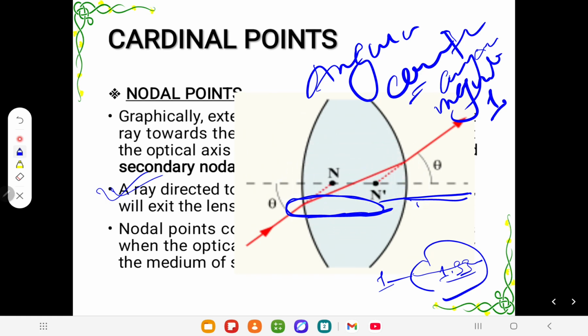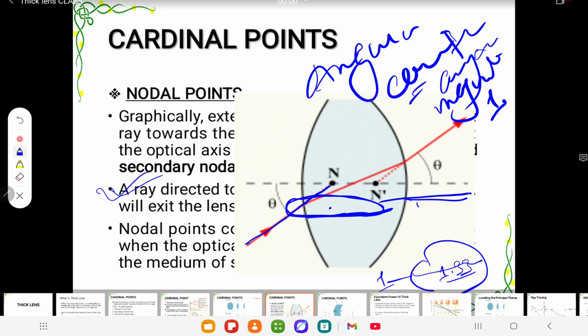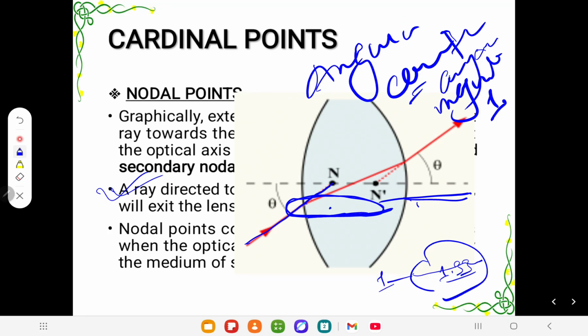In the case of the nodal point, we have to understand that a ray goes there, and if the imaginary ray hits the principal optical axis, this point is the primary nodal point. Refraction actually happens at the surface, and the ray goes out. We extend this line backwards, and when it hits the optical axis, this is the secondary nodal point.